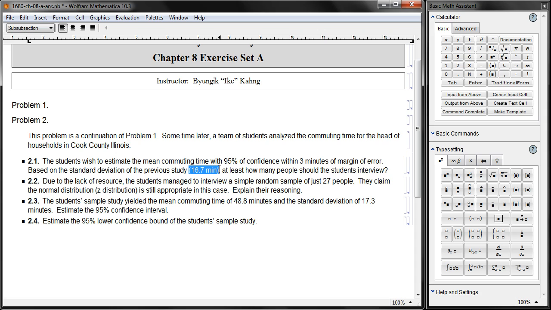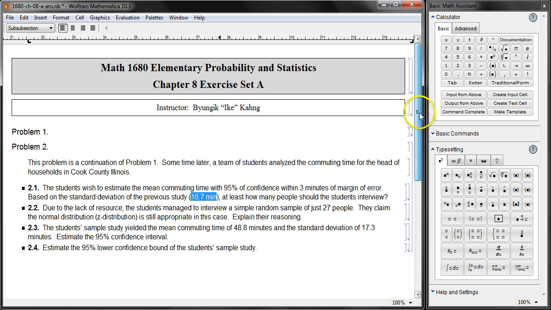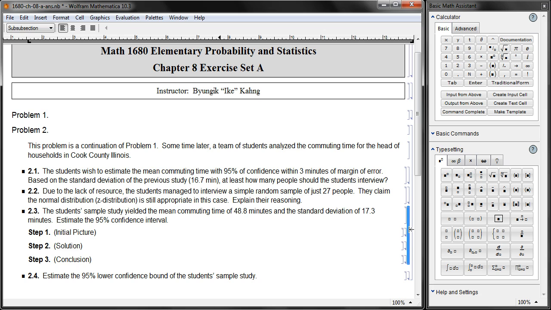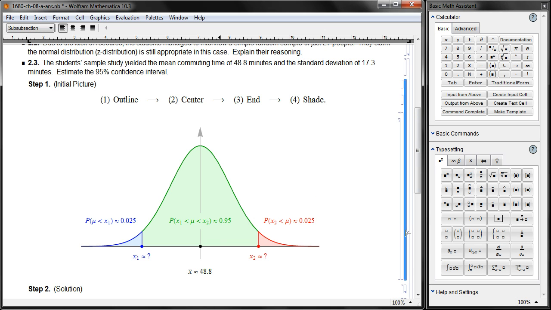We'll have to use the t-test, which is going to be a topic for chapter 9. But here, the student reasoned, we'll still use normal approximation. So that assumption includes that 16.7 will represent the population standard deviation. So we'll use 16.7 instead of 17.3. Tricky, isn't it? Here's the initial picture. 95% in the middle, 2.5%, 2.5%, pretty normal.